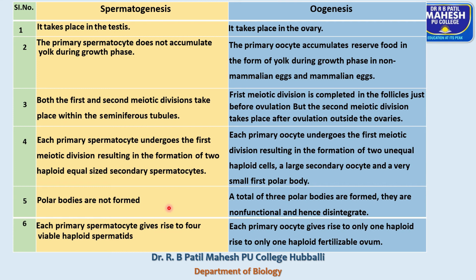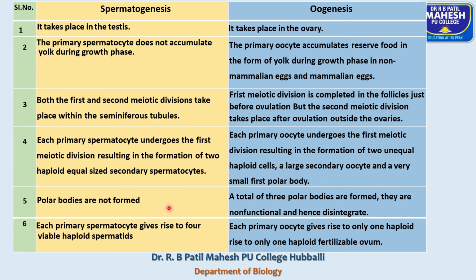And come back to the fourth difference. The first meiotic division and second meiotic division take place within the seminiferous tubules, whereas in oogenesis, the first meiotic division is completed in the follicular cells just before ovulation.